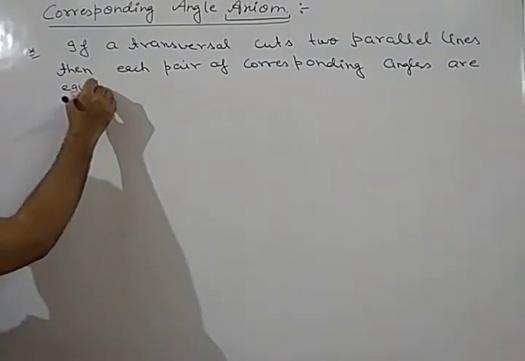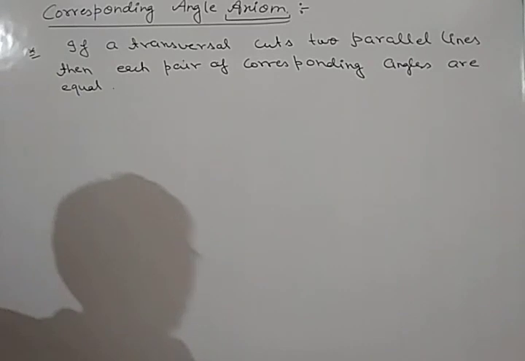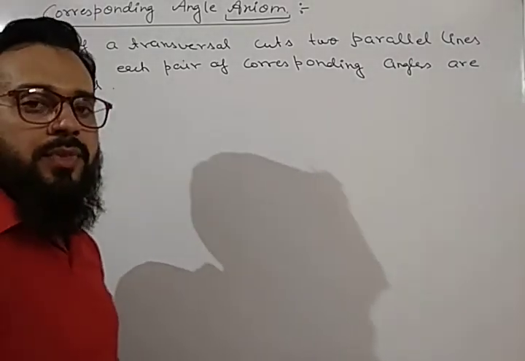Each pair of corresponding angles are equal. This is our corresponding angle axiom.